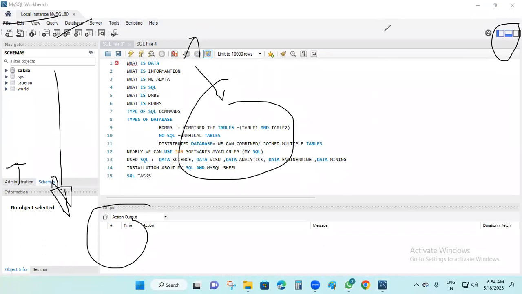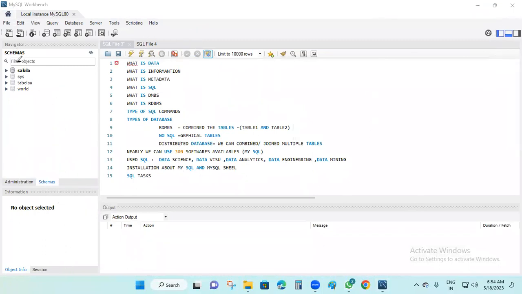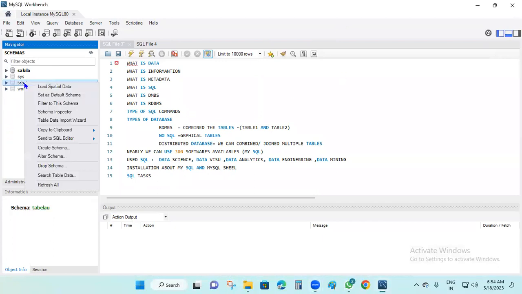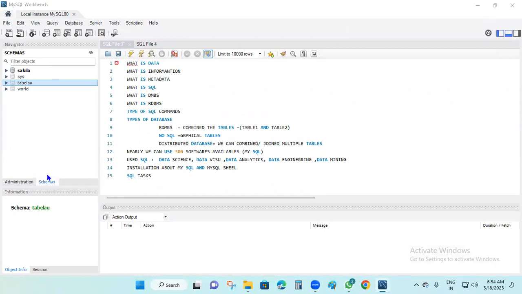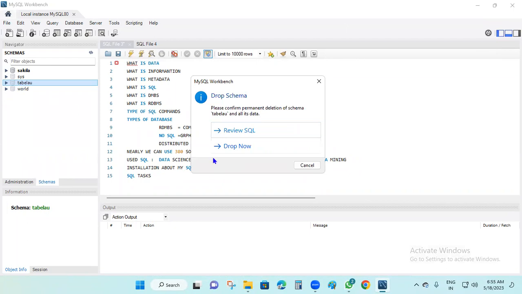Now I'm going here. In the schemas you have to create a schema. How to create a schema? Previously I created a schema, right? I created a database named tableau. Now I'm creating it again, so I'm going to delete this one. How do you delete a schema? Just right click on it and drop the schema. Drop means delete. It will delete the entire database with all its tables. Now drop the schema, and it will delete tableau.